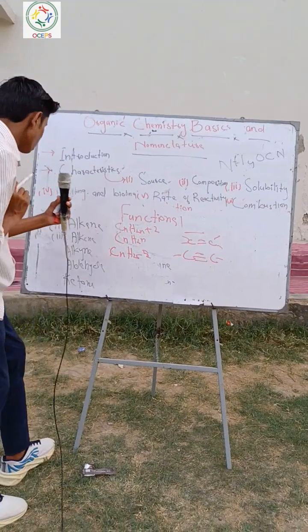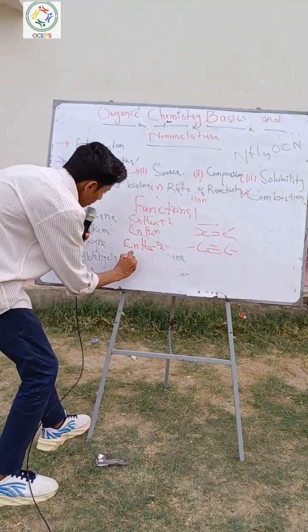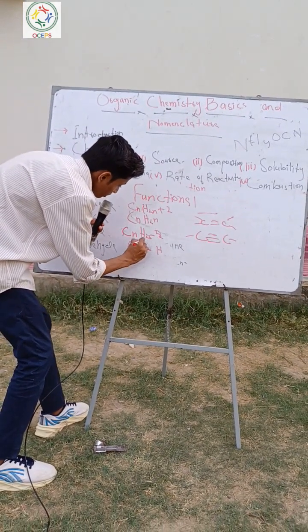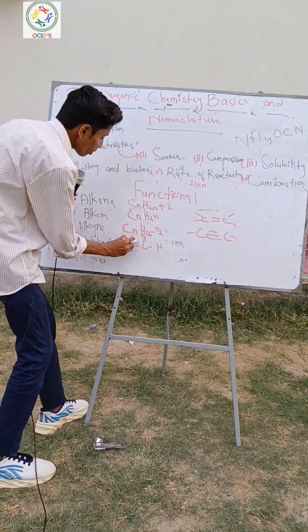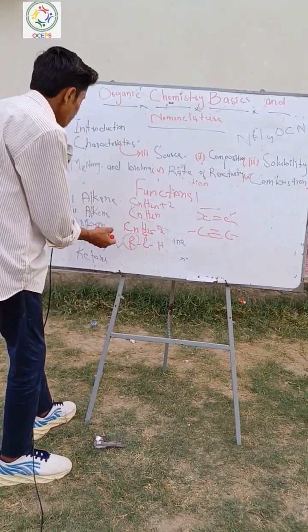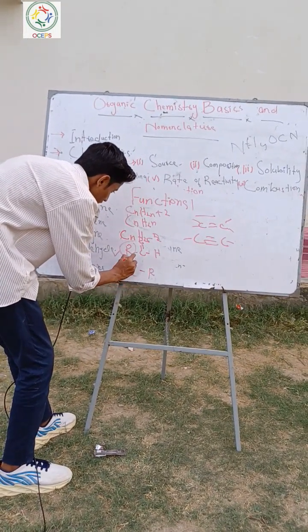Then the aldehyde. Its functional group is a radical, carbon, hydrogen, double bond oxygen. Here we put one radical. Then the ketone: its functional group is radical, carbon, double bond oxygen.